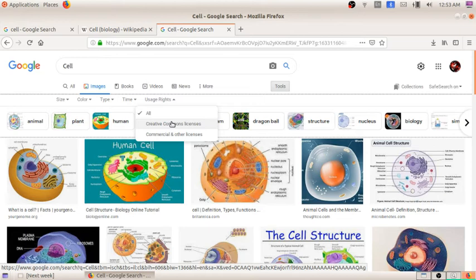Third one is Commercial and other licenses. If we are downloading the image for commercial purposes, we need the license. So these are the three types of usage rights that you can see related to the images. So I hope it is clear to all of you.